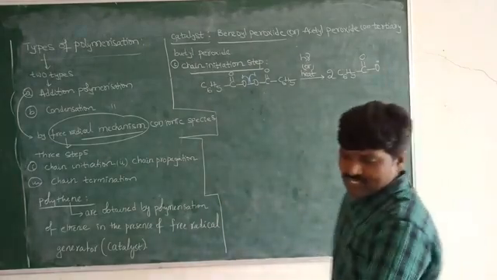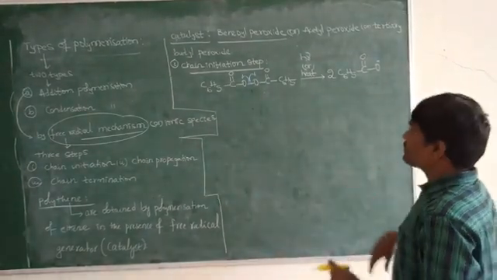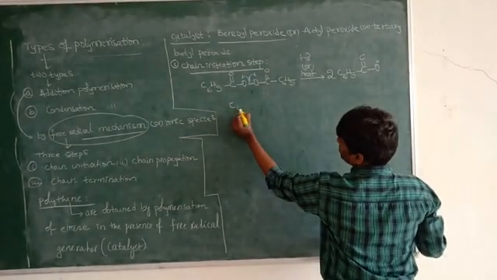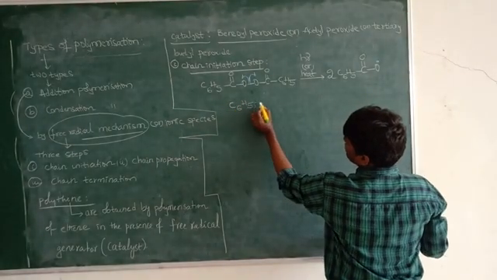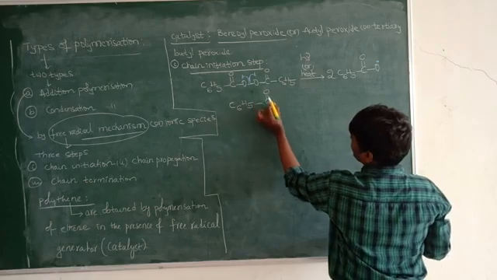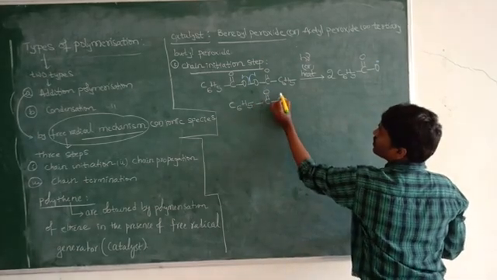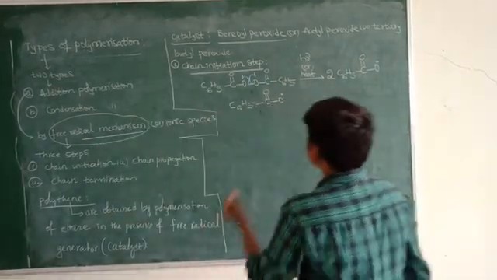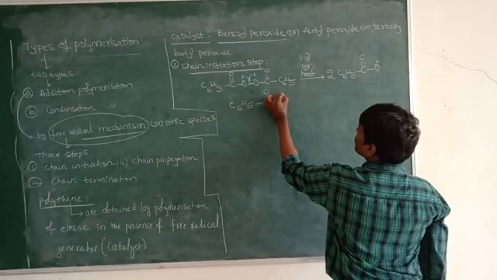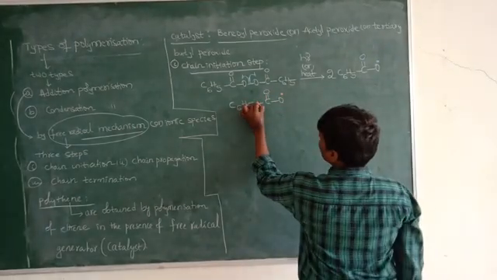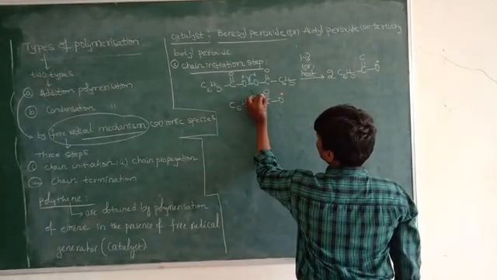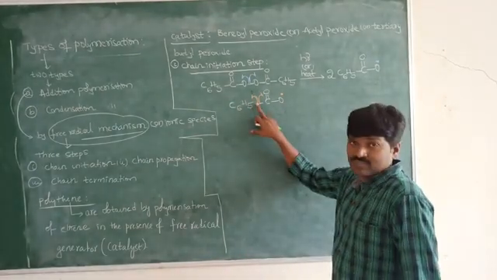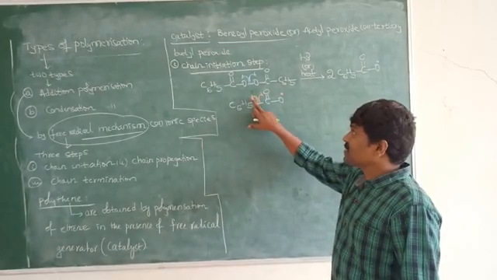Okay, right. Next, coming to the second step. Now the formed C6H5 C double bond O radical again undergoes the free radical mechanism. So the free radical reactions are indicated by this arrow.